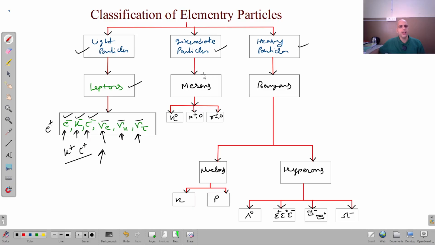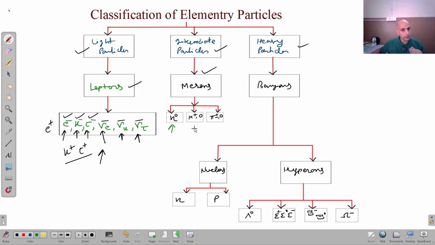Intermediate particles contain mesons. You can see here. Now mesons can be further divided into three groups. First one is the eta meson, and it is a single particle, eta naught. It has an antiparticle, that means a bar will be there, but we are not considering the antiparticle in the family. So eta naught, eta meson.